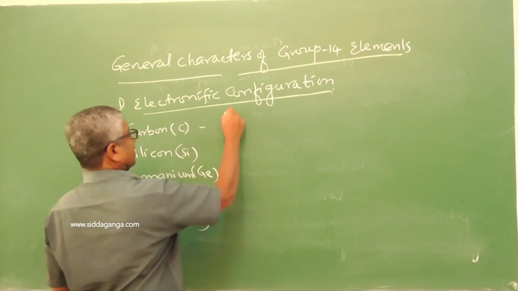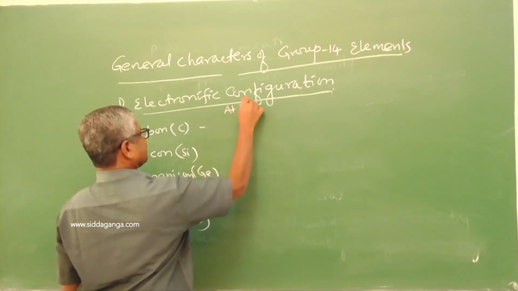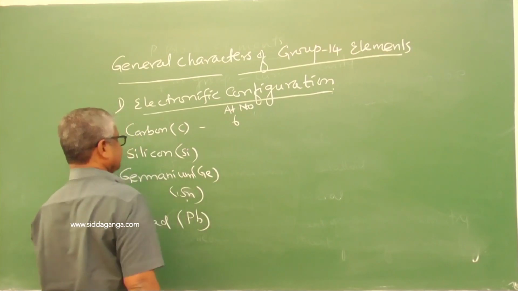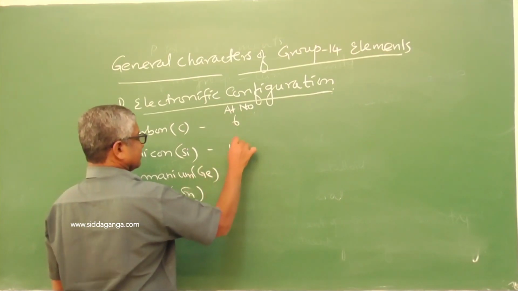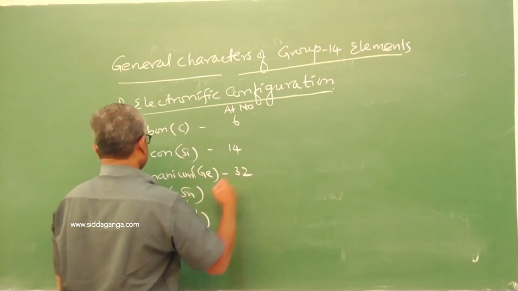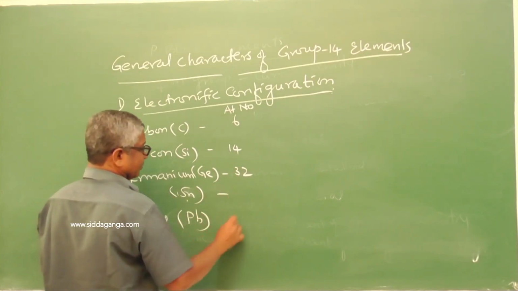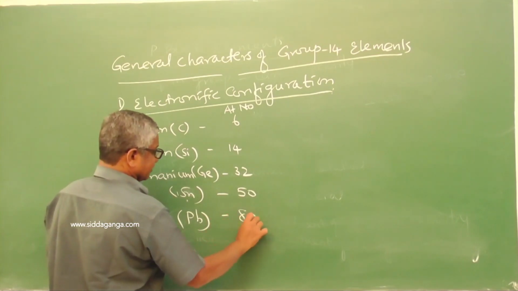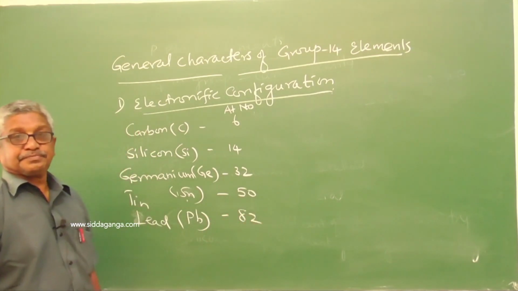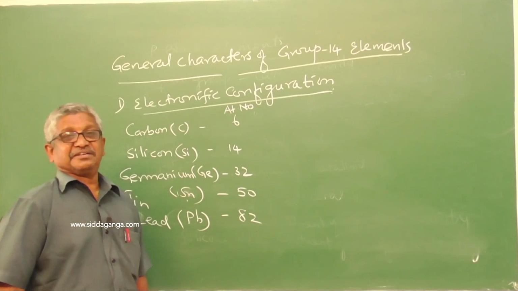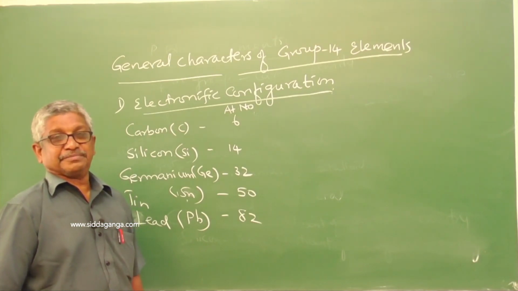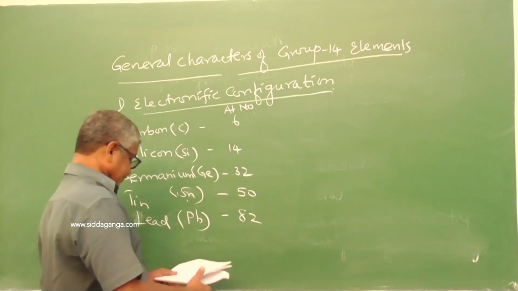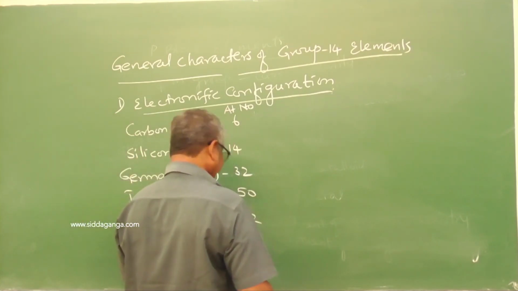Carbon atomic number 6, silicon 14, germanium 32, tin 50, and lead, the last metal in the periodic table, 82.